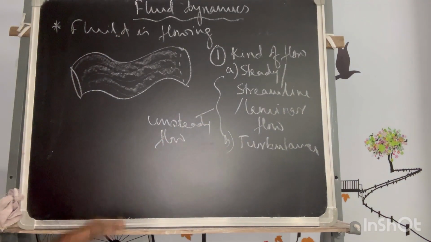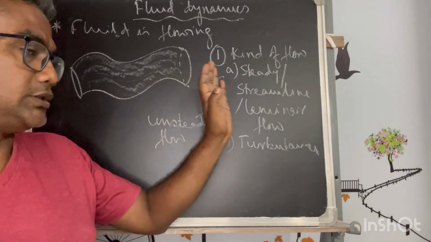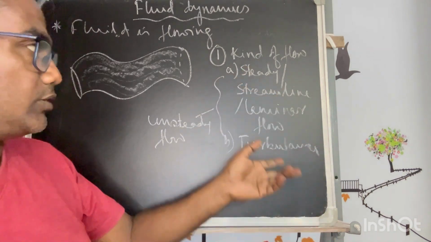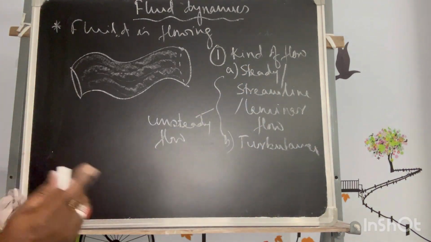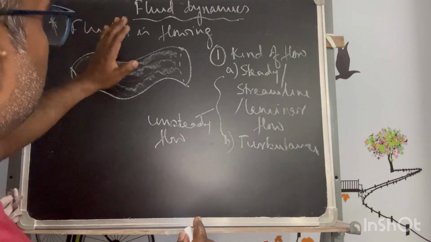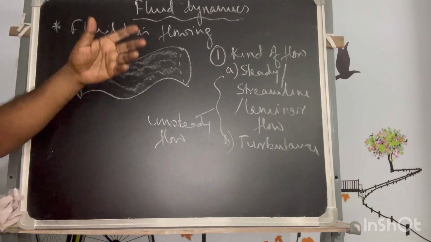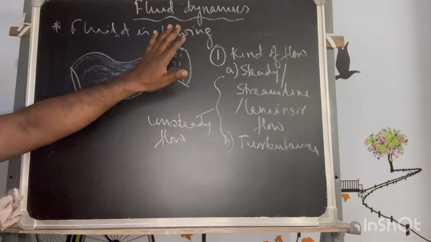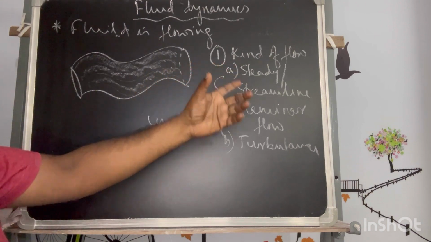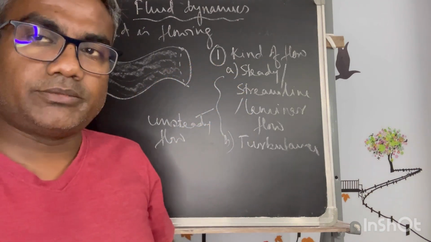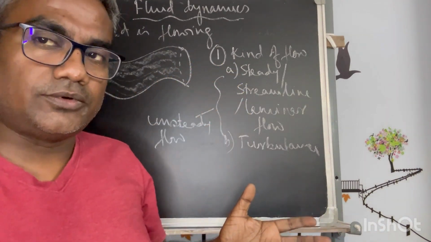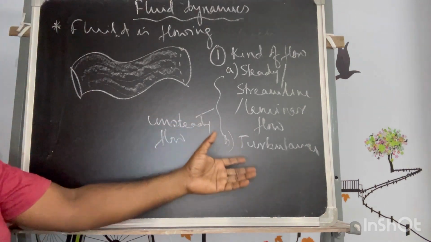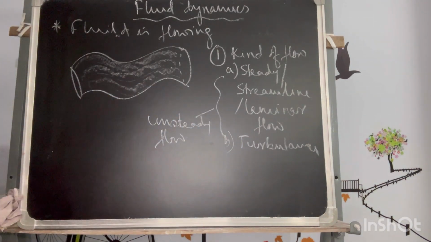So let us understand theoretically or physically what those are, and try to bring in some conditions and properties of this kind of flow. First, physically, what do you understand by steady flow, turbulence or unsteady flow?